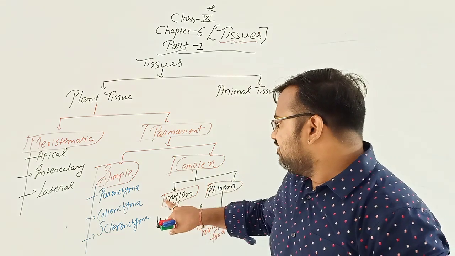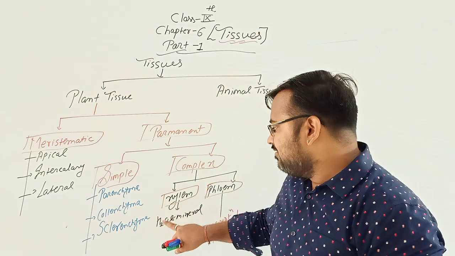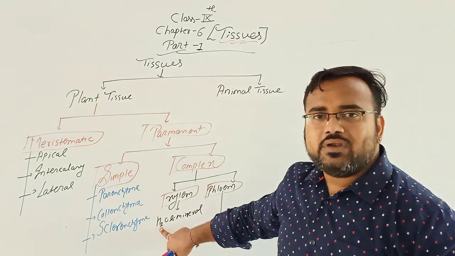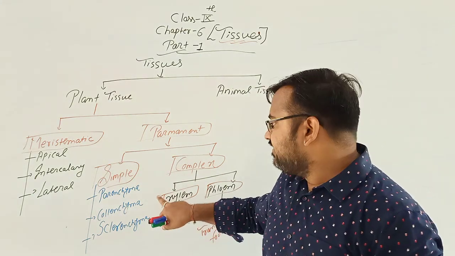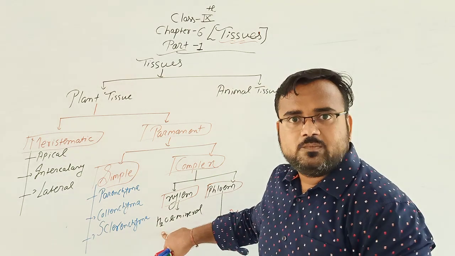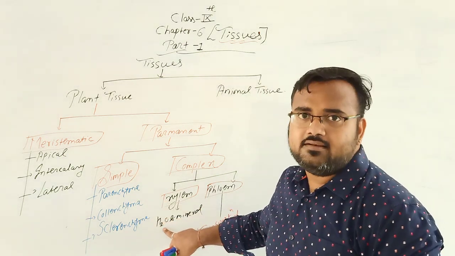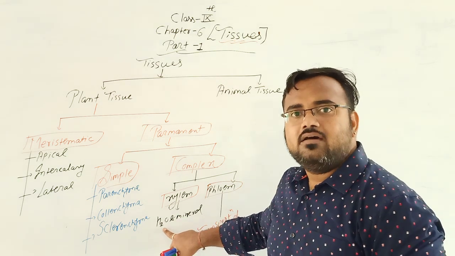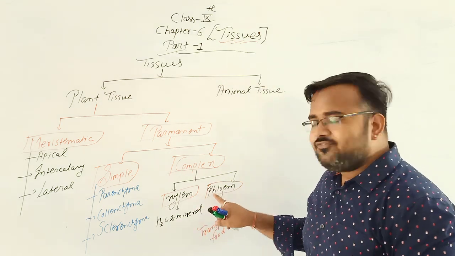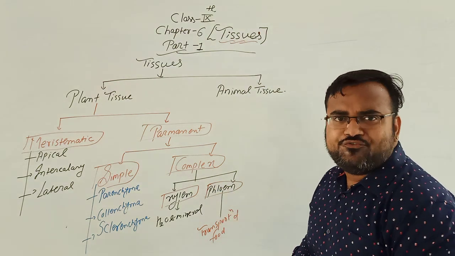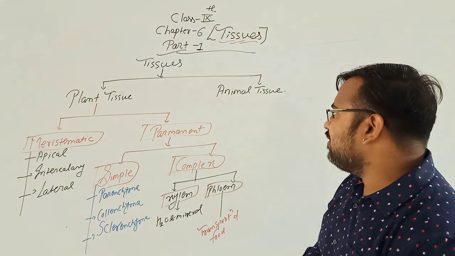See, Z for xylem and Z for jal. Okay, in Hindi, water is known as jal. Z से xylem, Z से jal. ऐसे याद रखना आप लोग, Z से xylem and Z से jal. Okay, by this way you can remember. And first is phloem and first is food. Ph for phloem and ph for food. Okay, this way you can remember.